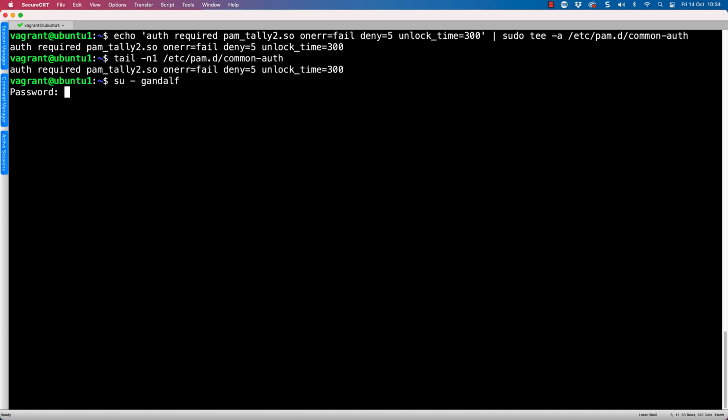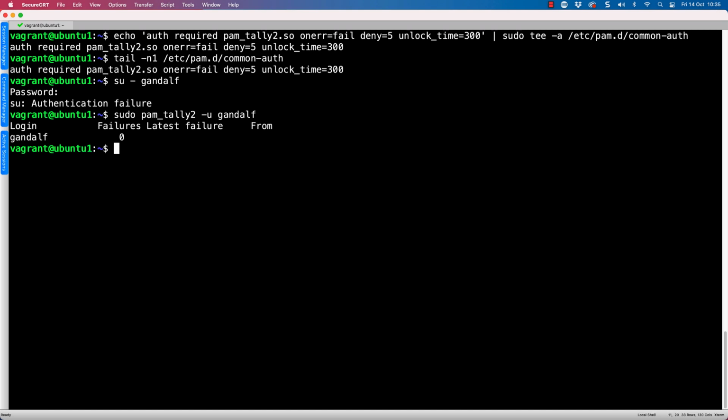So using su - Gandalf, put in a wrong password, and we can see that we're getting an authentication failure. Now, of course, that's what we're expecting. We're not expecting us to be able to log in with a wrong password, but we do expect the bad login count to be incremented. We can read that with the command pam_tally2. And when we take a look for the user Gandalf, well, it's not incremented.